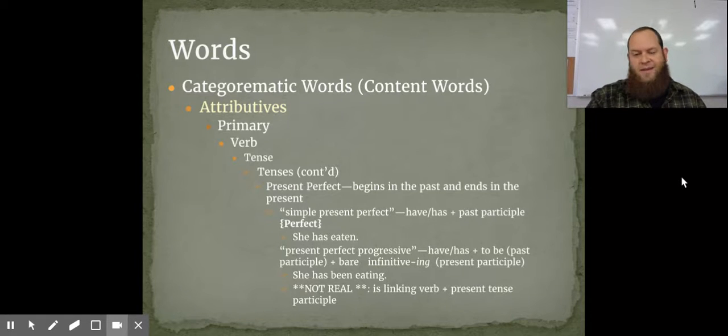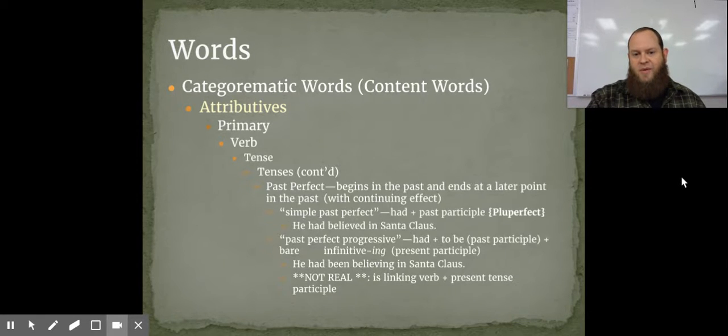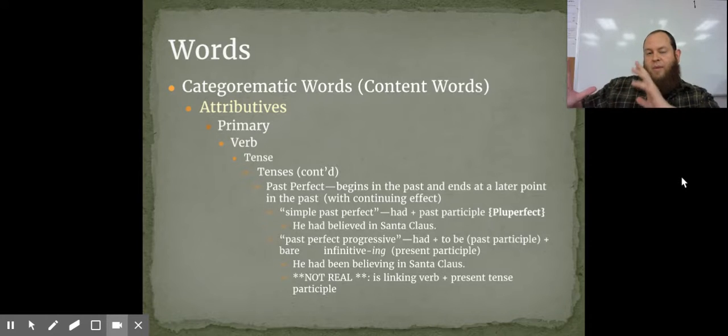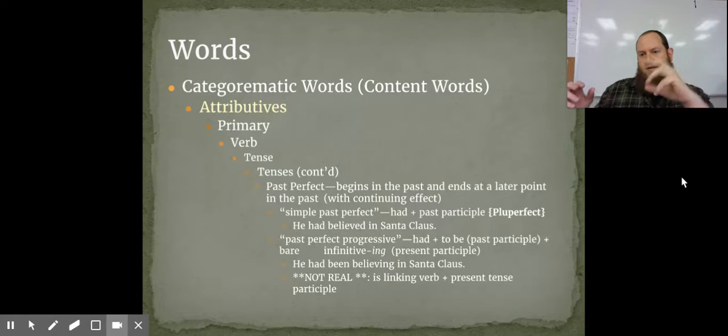Now, getting to the past participle, or the past perfect. Let's do that. The past perfect begins in the past and ends at a later point in the past. And if you get nuanced with it, there are continuing effects of that into the present. So with the simple past perfect, you have had plus the past participle, what's called the pluperfect. That's what this tense is usually called, particularly in foreign language classes. Pluperfect. So, he had believed in Santa Claus.